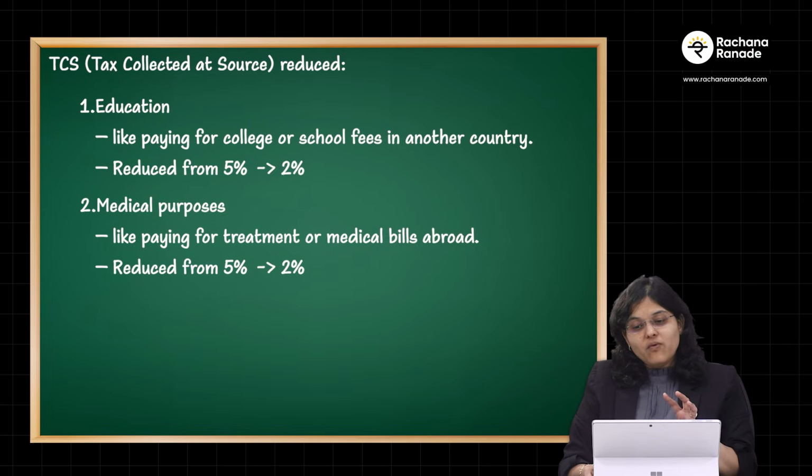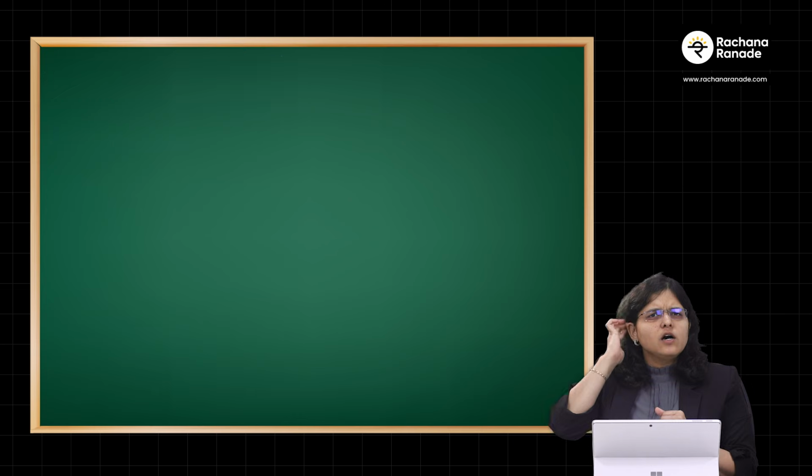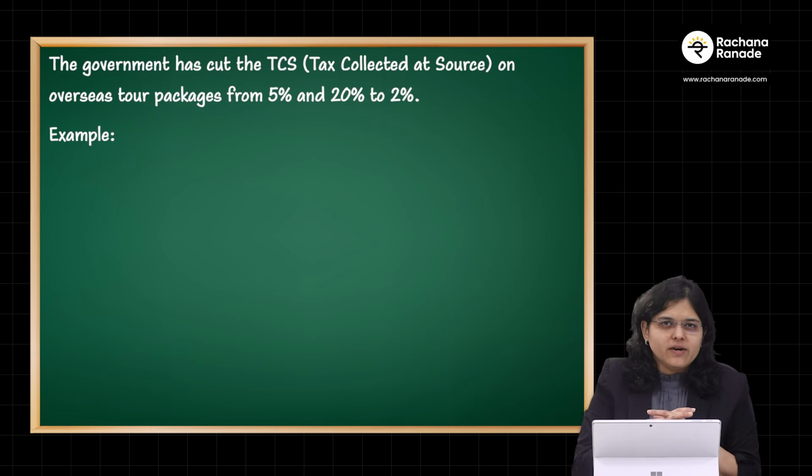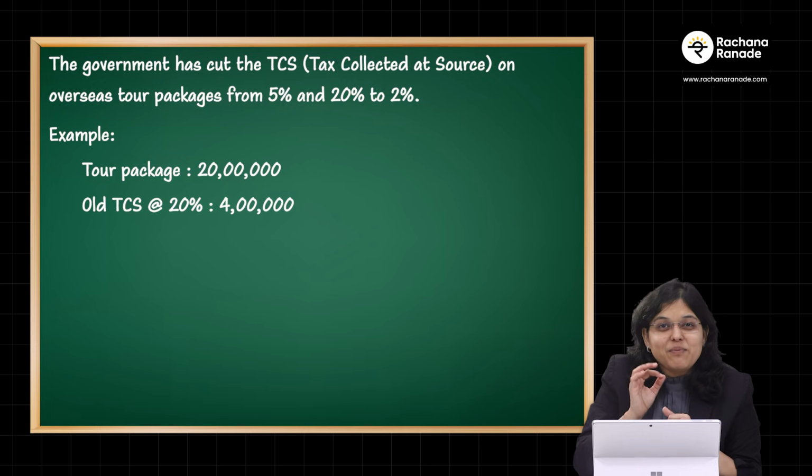A very important point is also about booking of overseas tour packages. So I'll just give you an example of how this impacts. Assume that you had booked a foreign tour package of, let's say, 20 lakh rupees. Now earlier TCS was 20% on that.